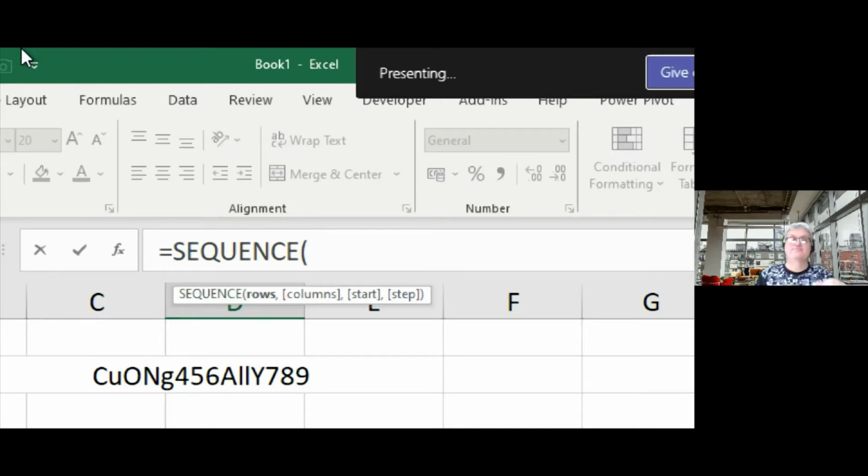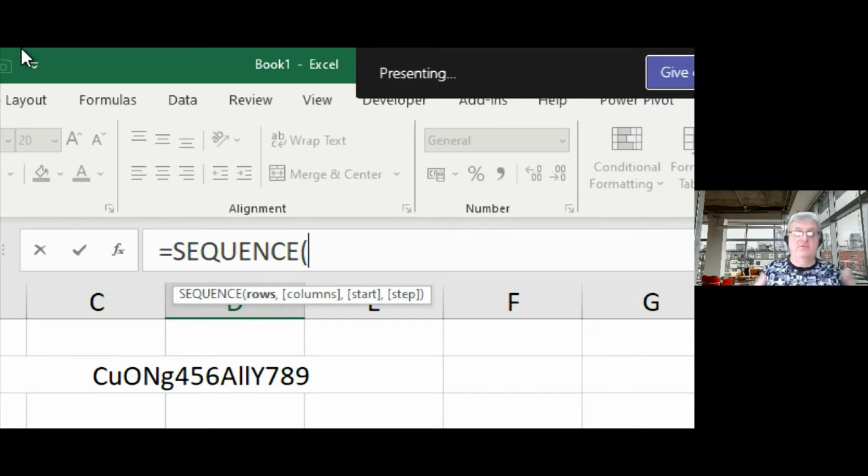In English, I've got to have a grid of so many rows and so many columns. You only need to specify the number of rows. And then you want to say, what's your starting number going to be and what increment do you want it to go up in? So if I said I wanted my starting number to be 1 and I wanted to go up in increments of 5, then it will go 1, 6, 11, 16, 21, etc. over the number of rows and columns specified.